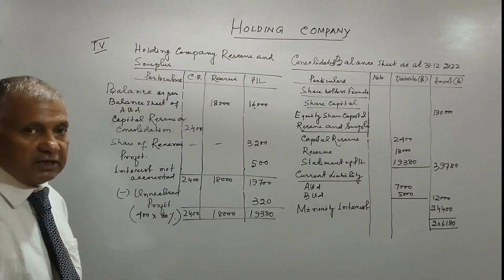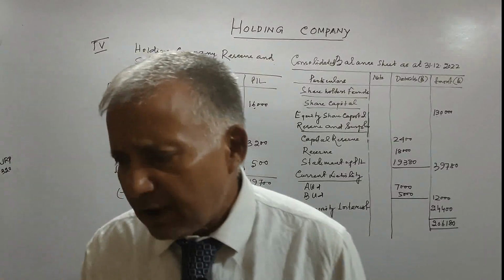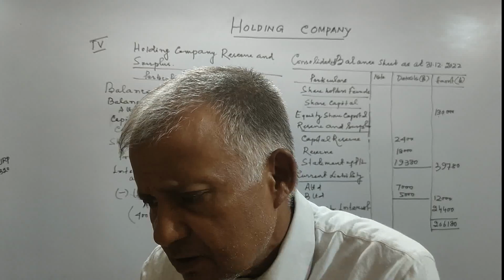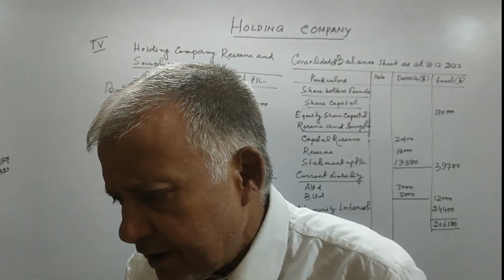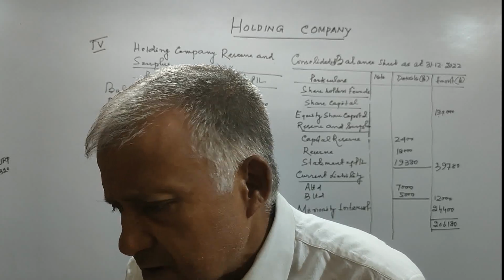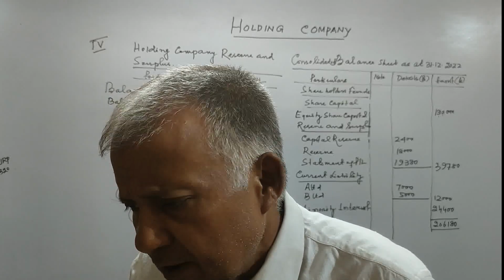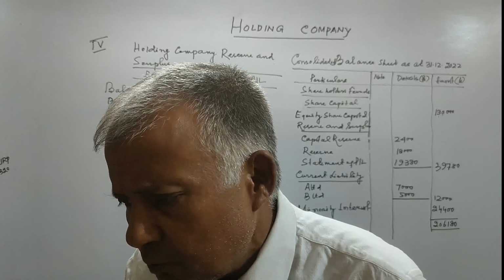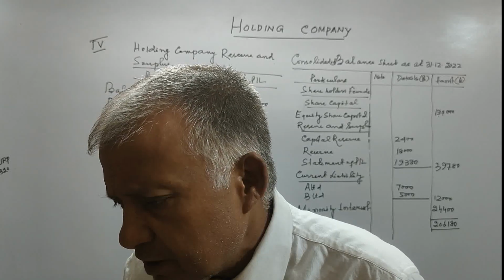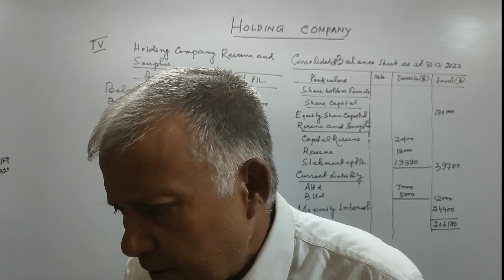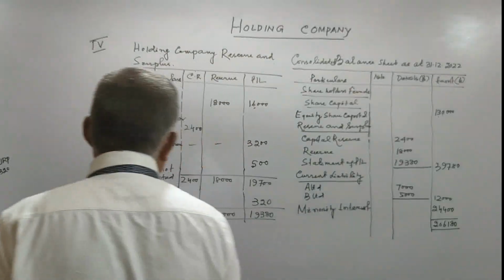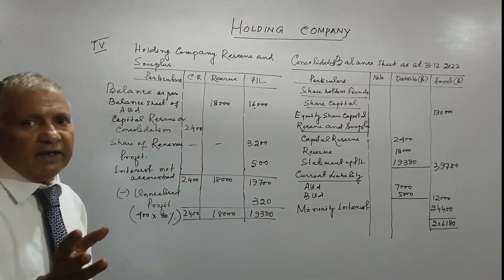So far as the unrealized profit is concerned, please refer to adjustment number 5. A Limited stock includes 4,400, of which profit is 400, that profit they have already given you.